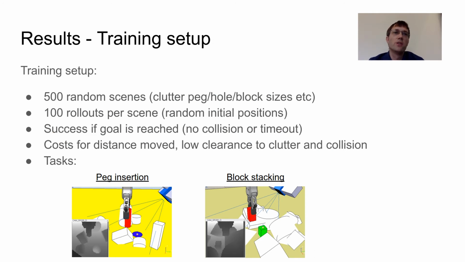We train PQC and all baselines on 500 random scenes with 100 rollouts per scene. Success is defined as reaching the goal without collision or timeout. Cost is a function of distance moved, distance to obstacles, and collision. We train for peg insertion and block stacking tasks.